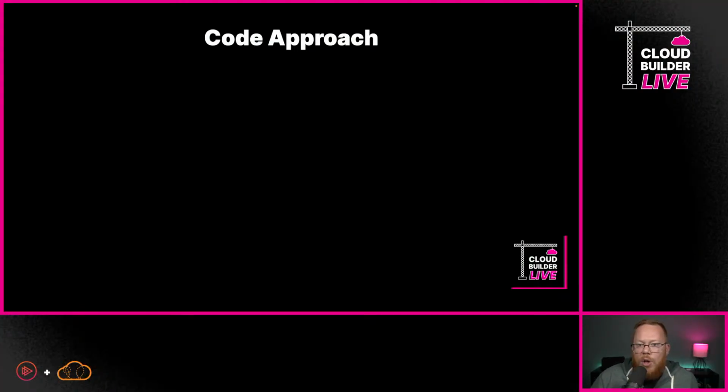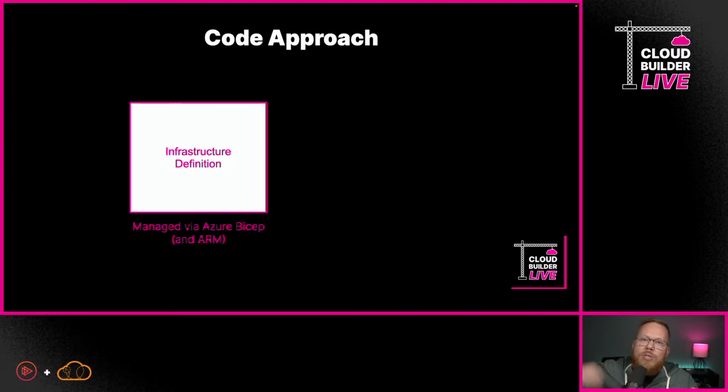But as a part of this, we also need to talk a bit about how we're actually going to manage the code here, because we're going to be doing a couple of different things. First of all, we're going to talk about the infrastructure that we create. This is going to include things like our function app and our service plan and our storage account and that container within our storage account and Application Insights, all these things it takes to make this work. We're going to manage that with Azure Bicep. And again, like I mentioned, we have a whole other episode on that if you want to dive in. And this is what we call infrastructure as code.